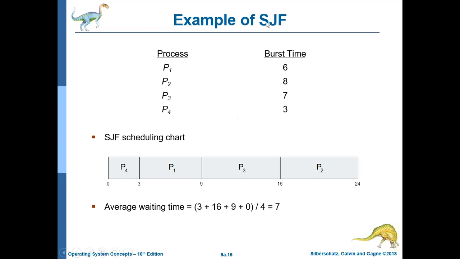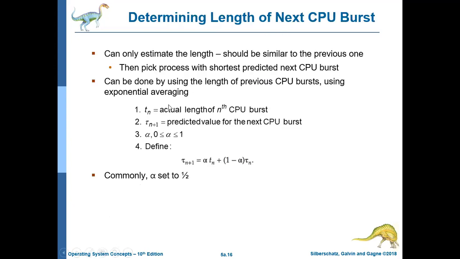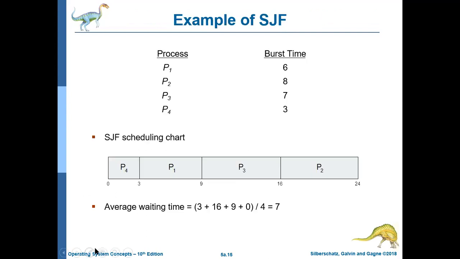That means in shortest job first, the process which has the least burst time will be given the priority. So here the least burst time is for P4, so P4 will run in the beginning. It will take 3 milliseconds.